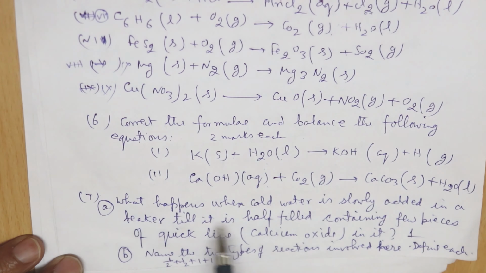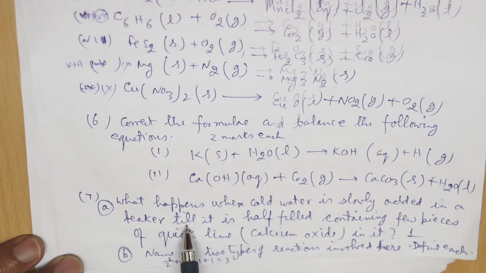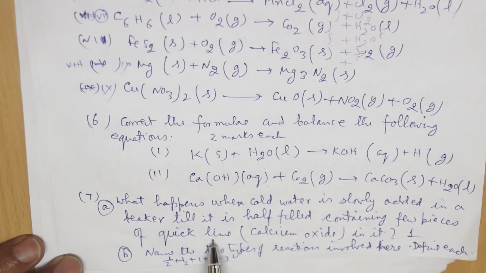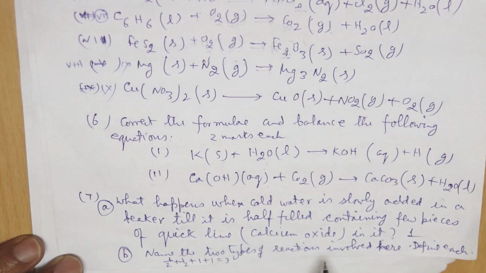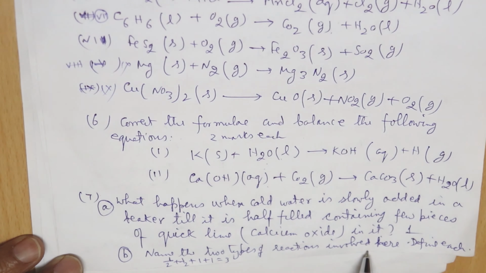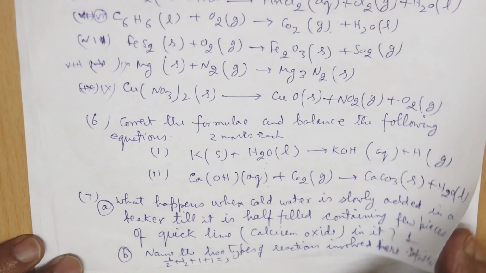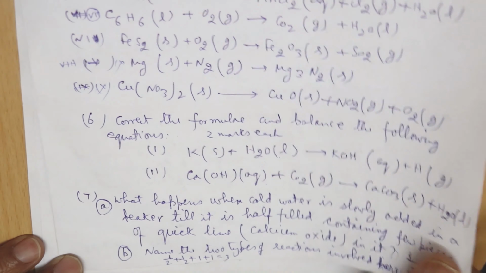Okay, now another question is there. What happens when cold water is slowly added in a beaker till it is half filled, containing few pieces of quicklime, calcium oxide in it? Now here you have to name the 2 types of reactions involved, and you have to define each type of reaction. These are half mark and 1 mark, total 3 marks.